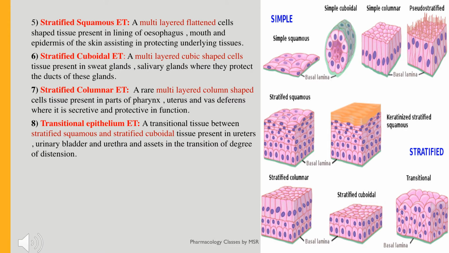And the last one is transitional epithelium. Transitional means the shape is changing, not a single shape. They have a shape between the flat shape to cuboidal shape, so from flat cells to cube shaped. That is the reason we are calling it as transitional type. As you move from down layers to the upper layers, the shape of the cells may be like from flat cells to the cube shaped cells. So that is the reason we term it as transitional epithelium, and usually it is present in the ureters, urinary bladder, urethra, and they help for the degree of distension.